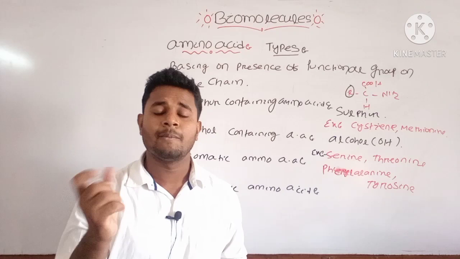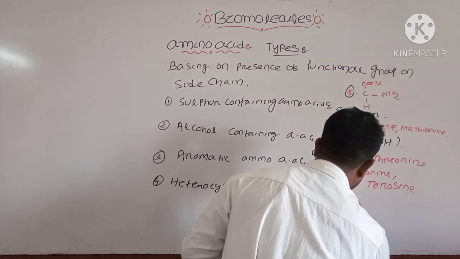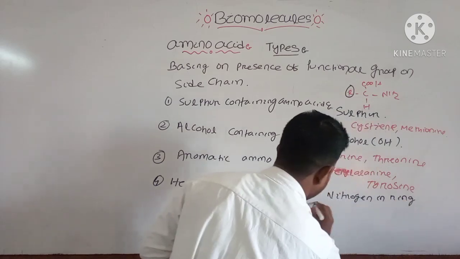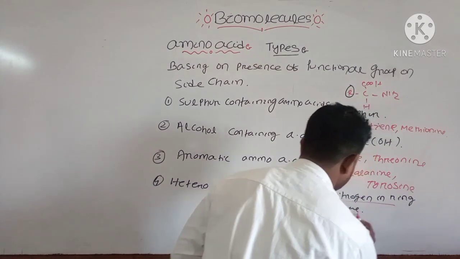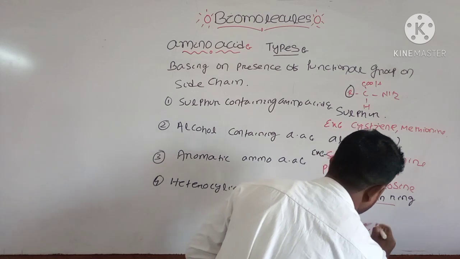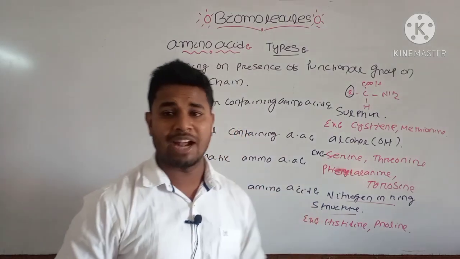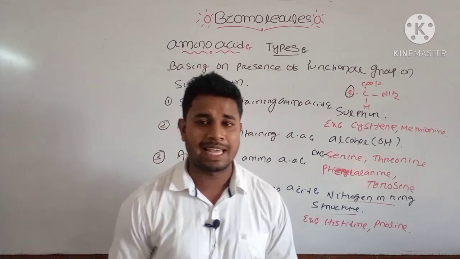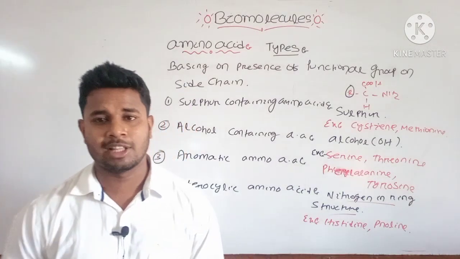In heterocyclic amino acid, the R group usually has nitrogen in a ring structure. And examples are your histidine and proline. Histidine and proline. Okay, inside the ring structure there is nitrogen. And these are some examples of amino acids classified on the basis of the functional group in their side chain. Note down these points, then we will discuss the different types of amino acid based on their function.